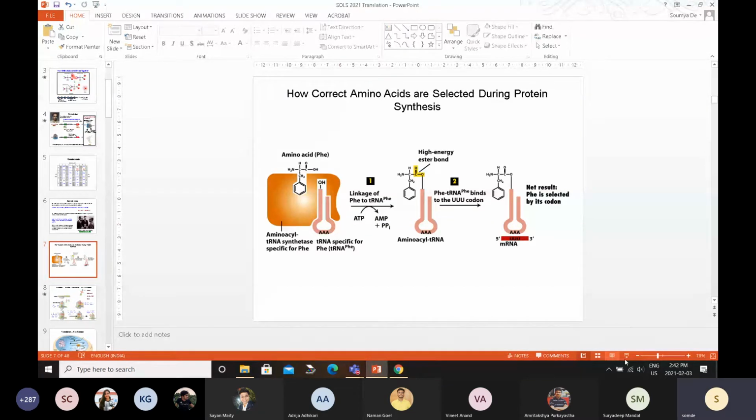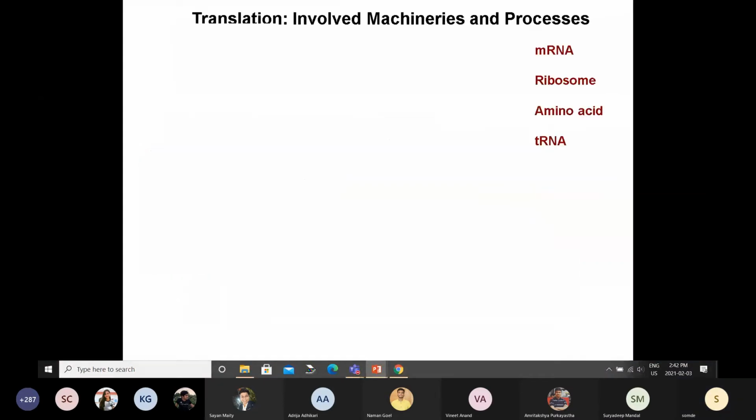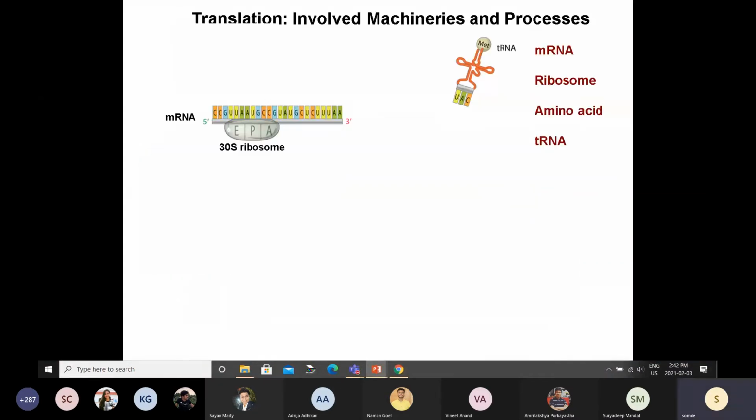Now let's see how exactly the ribosome works. So this is the messenger RNA. Now the ribosome, I forgot to point out in the previous slide, has two subunits.